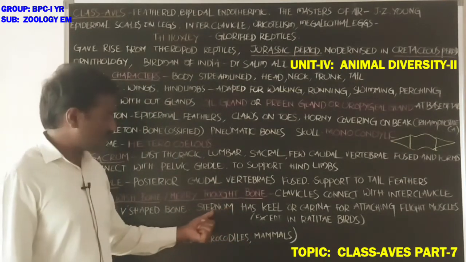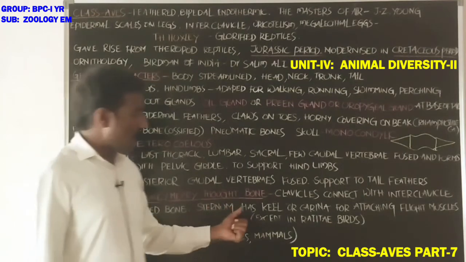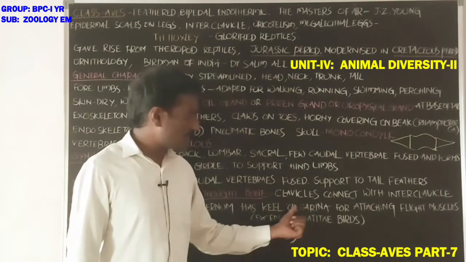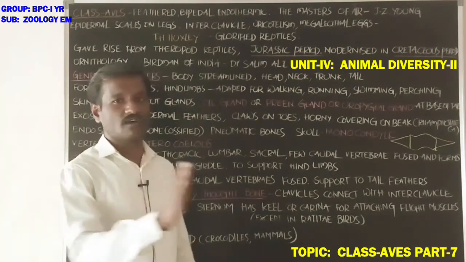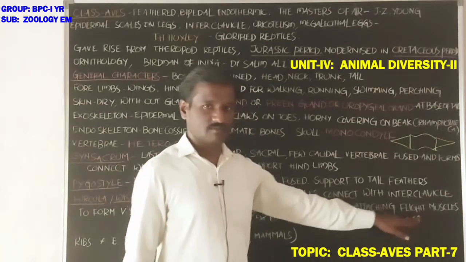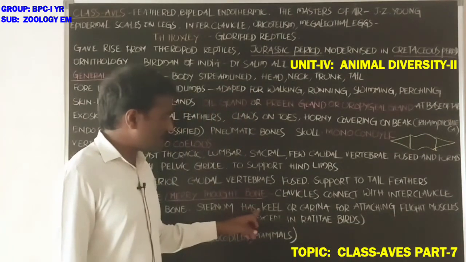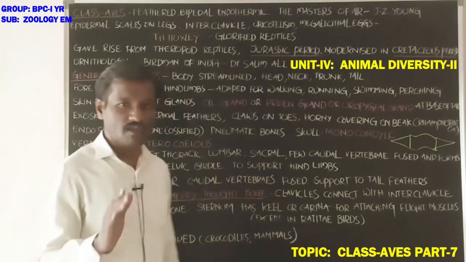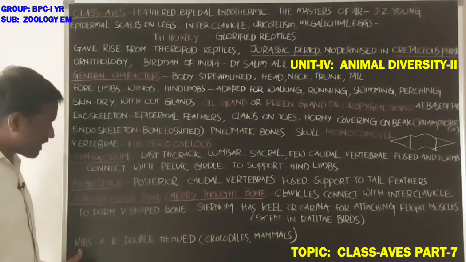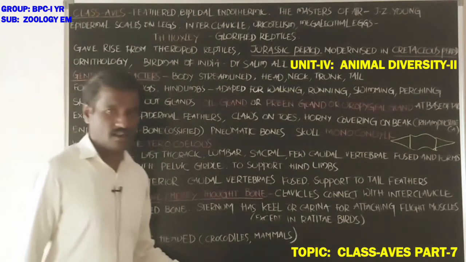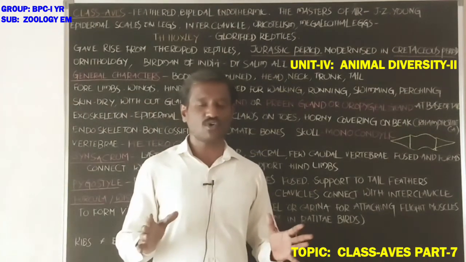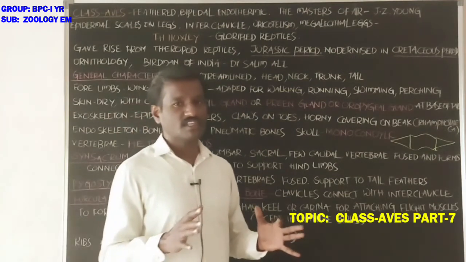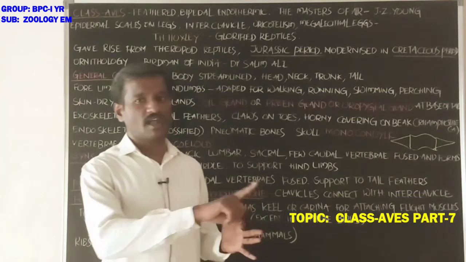Sternum, students, is the breastbone. The sternum has a projecting surface called the keel or carina, which helps in the attachment of flight muscles. The keel or carina is absent in ratite birds, that means non-flying birds. Next, ribs are double-headed. Ribs are slender, elongated bones present in the thoracic part of the body. These are double-headed like in crocodiles and mammals.